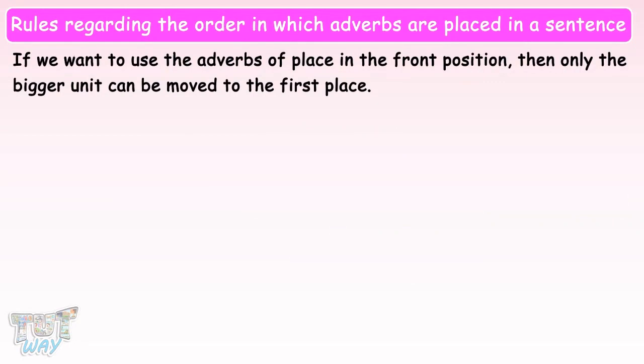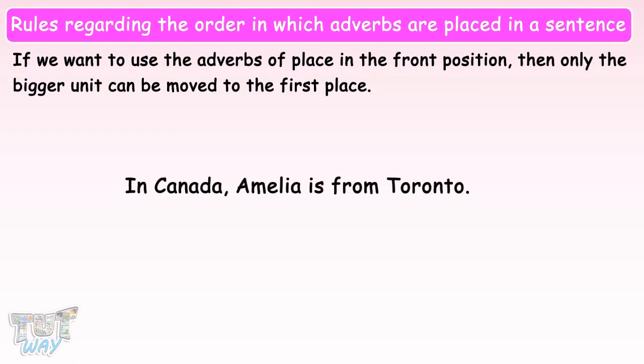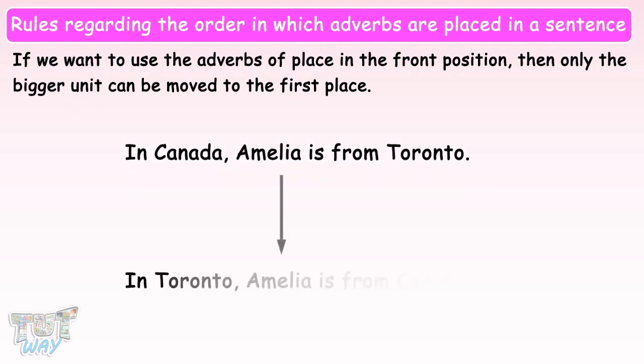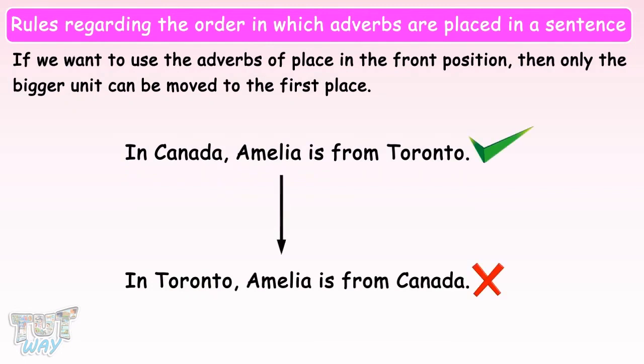For example, in Canada, Amelia is from Toronto. The sentence can never be like, in Toronto, Amelia is from Canada. So, the bigger unit is always placed in the front position when there are more than two adverbs of place. Let's have some more examples.